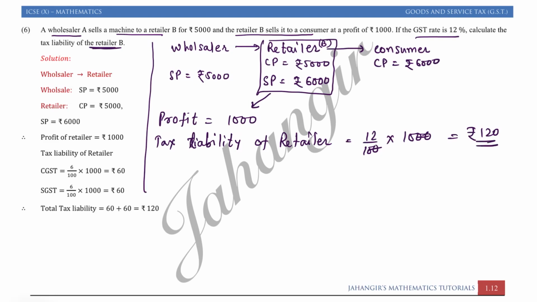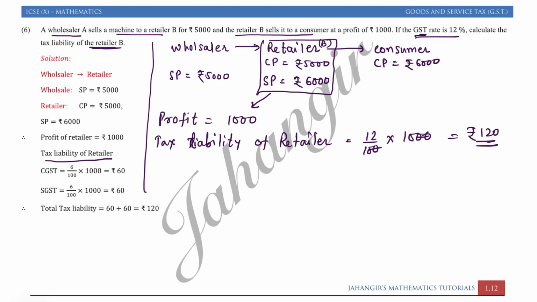Second way में what I did over here, tax liabilities में since they say GST, we can either find if they had not told के within the state है कि outside the state, so we will always consider it as an intrastate, within the state. Whenever it's not mentioned कि transaction takes place from this state to this state, we are always considering it as an intrastate.